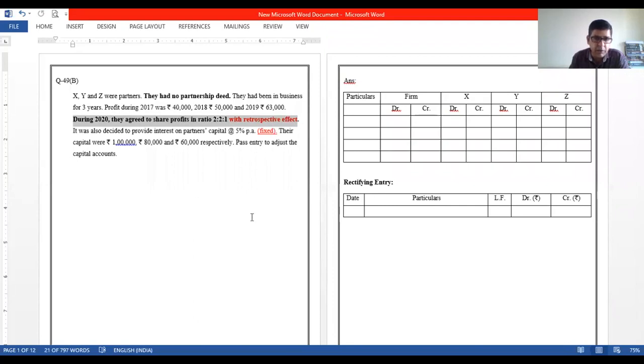Okay, this was the last point of the error, if you remember, right? It was also decided to provide interest on capital at the rate of 5% per annum, fixed.